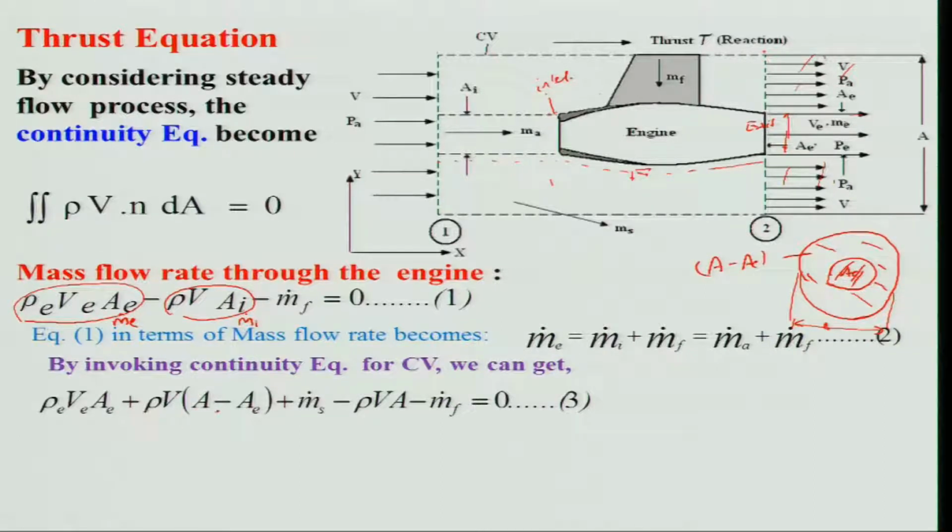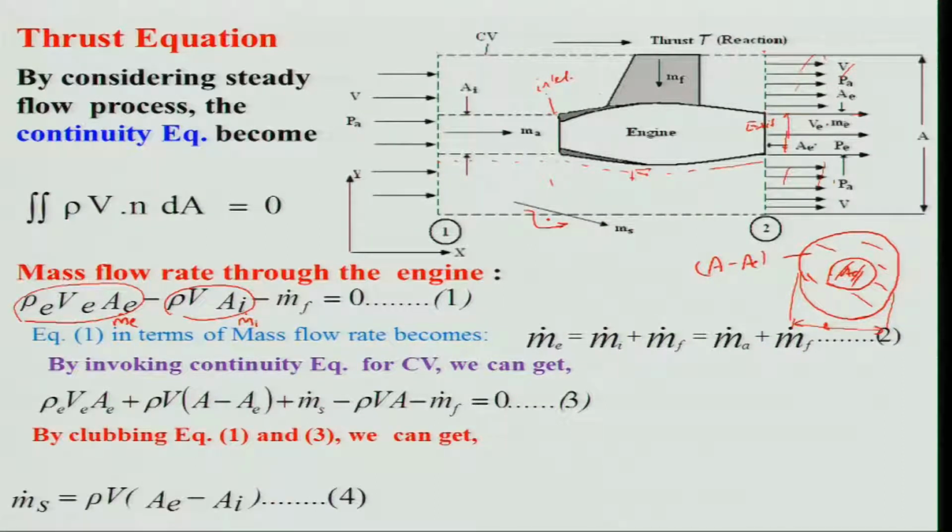So rho V times A minus A E, plus m dot S, and m dot A will be coming in the x direction. We are assuming that the y component will be very low as you go away, but that is not true, it is an assumption, some component will be there.